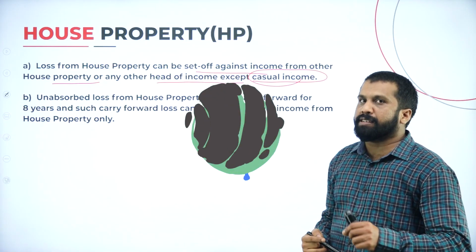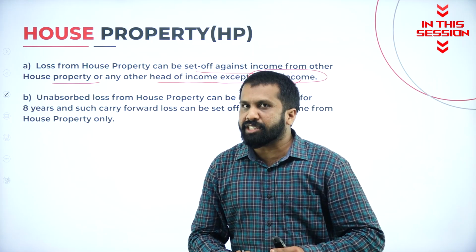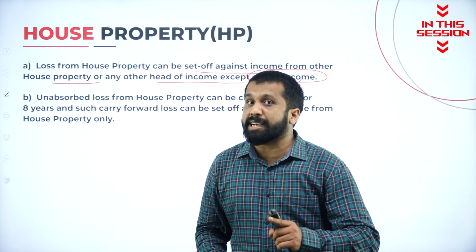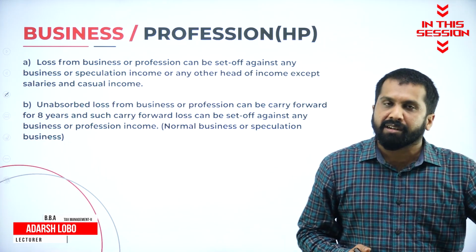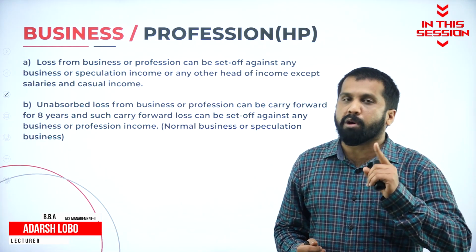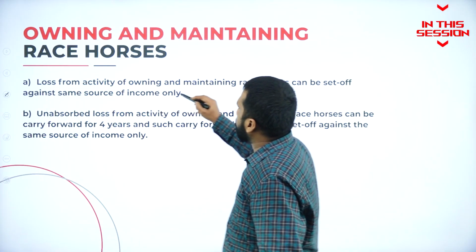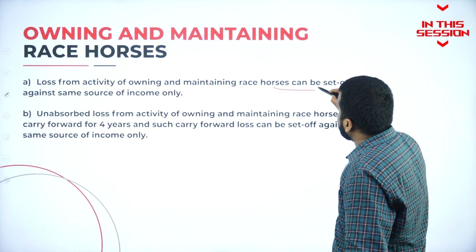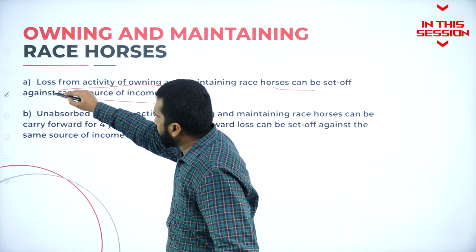House property, if there is a loss, you can adjust with any heads except casual income. Set off and carry forward concept is there only for losses, not for profit. Loss from activity owning and maintaining of horse race can be set off against same source of income.